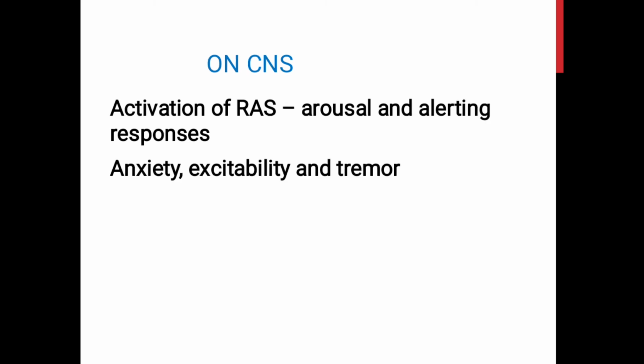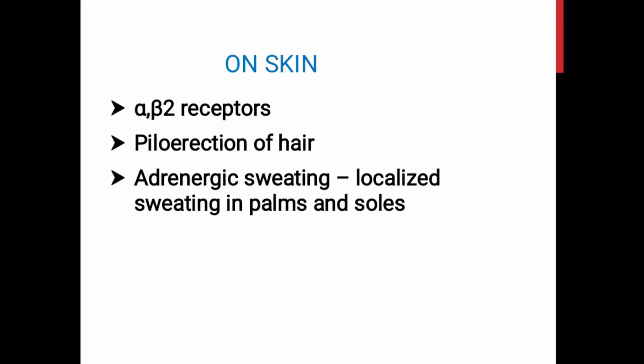Adrenaline increases the activity of the brain. Through beta receptors, it stimulates the reticular activating system, and this leads to arousal and alerting responses, which facilitates anxiety, apprehension, and coarse tremors of the extremities.